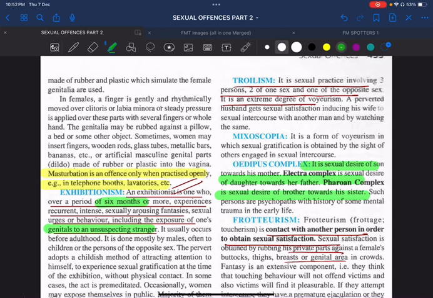That is, we have something called the Electra complex, that is the sexual desire of a daughter towards her father, and the Pharaoh complex, sexual desire of a brother towards his sister, and the Oedipus complex is a sexual desire of a son towards his mother. Remember, Oedipus, Electra and Pharaoh.